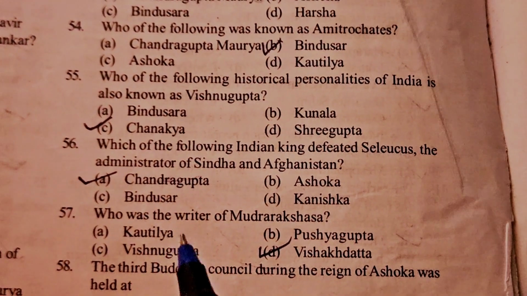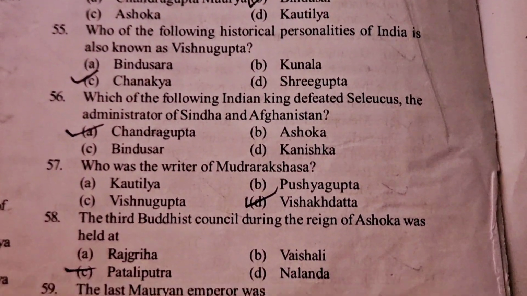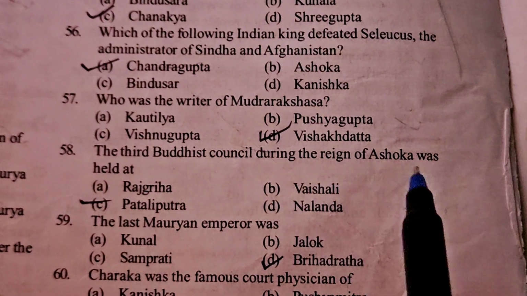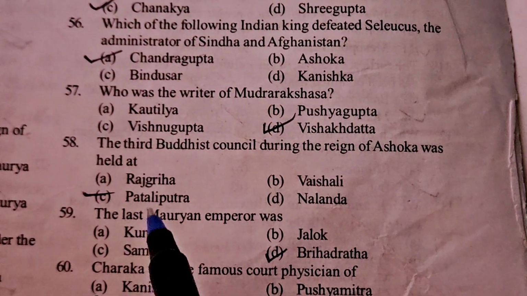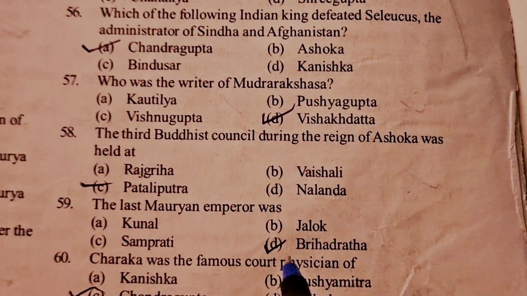Which of the following Indian king defeated Seleucus, the administrator of Sindh and Afghanistan? Chandragupta. Who was the writer of Mudrarakshasa? Vishakhadatta. The third Buddhist council during the reign of Ashoka was held at Pataliputra. The last Mauryan emperor was Brihadratha.